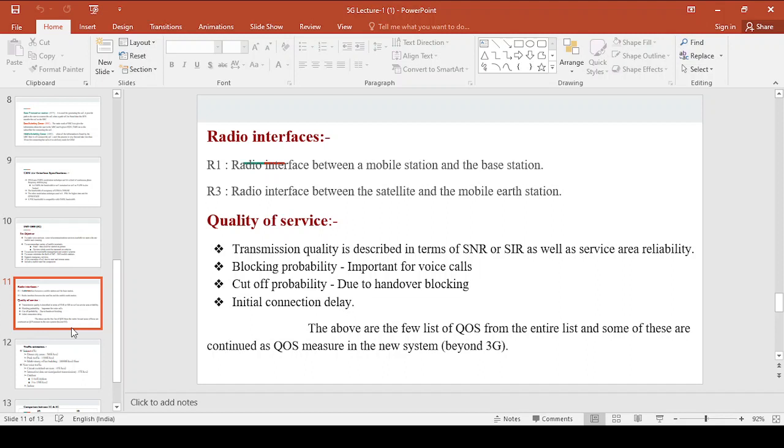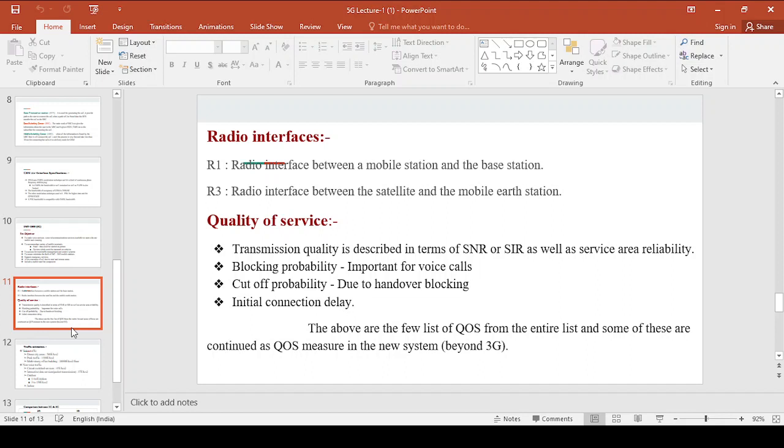These are the few quality of services for your 3G. One is transmission quality, that is described by the SNR or SIR, as well as area reliability, which is also described by the SNR or SIR. Area reliability is nothing but the percentage of time over the service area. And the next quality of service is blocking probability.